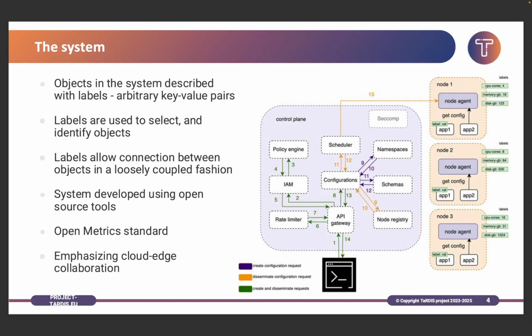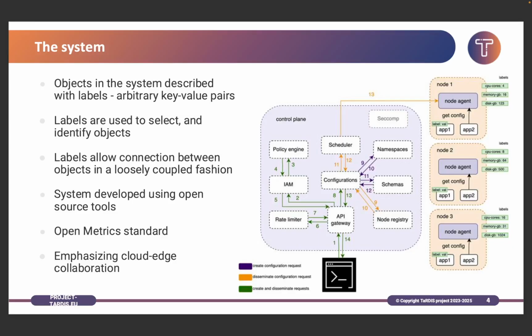The system that we developed, that we can see on this slide on the right hand side, will be separated into planes. On the left hand side we have a control plane where the heart and brain of the system is, and on the right hand side we can see 3 machines. At this point it will be data layer or machine layer or swarm layer, let's call it like that. Control plane will serve as the brain of the system where users can interact with it and create a bunch of objects. We will talk about them later, and all these elements will be propagated to the nodes and the applications inside the swarms. And based on the different parameters, this information will be propagated in different ways.